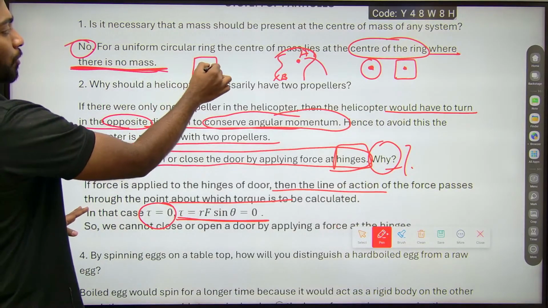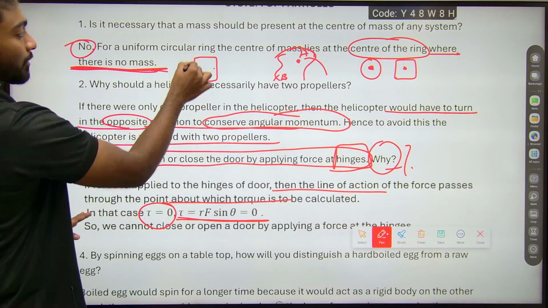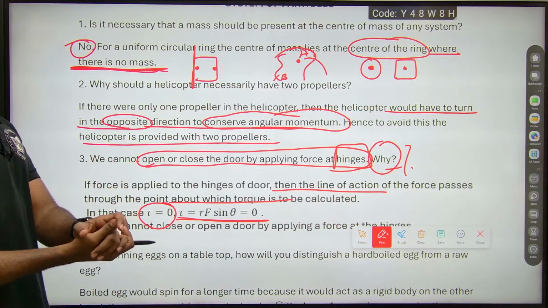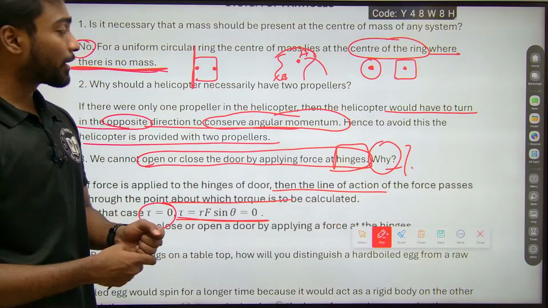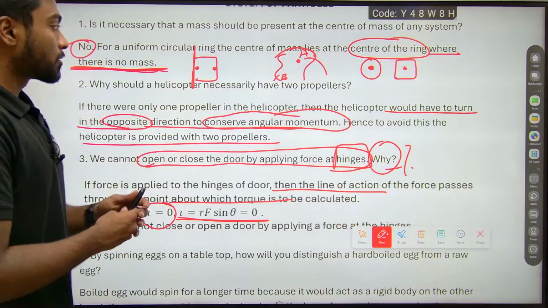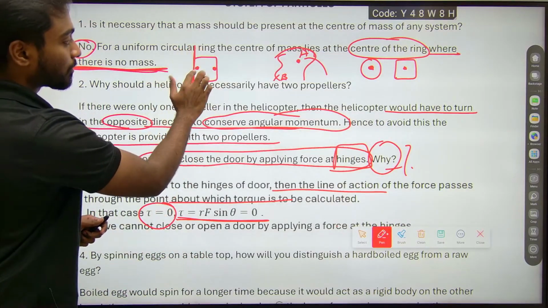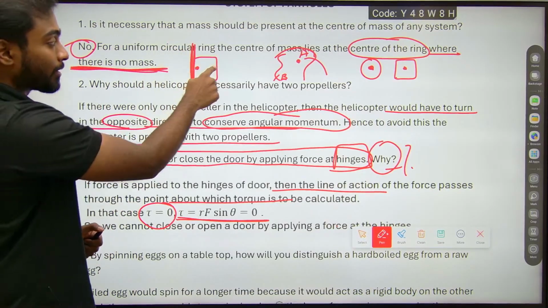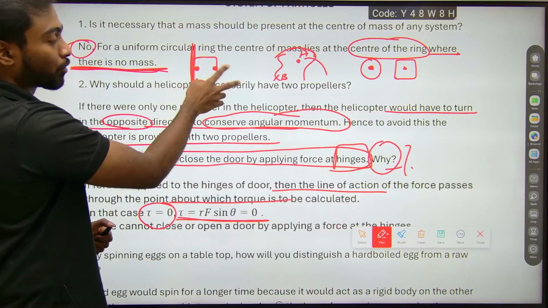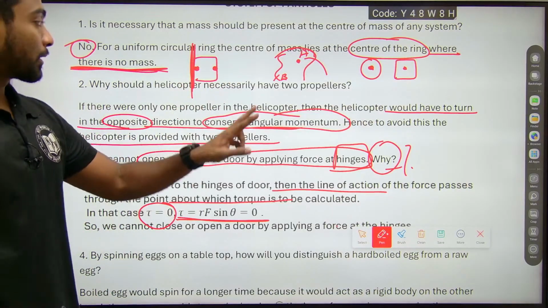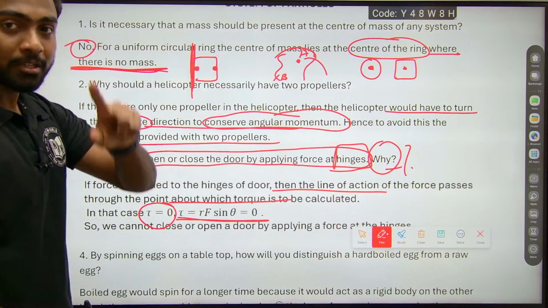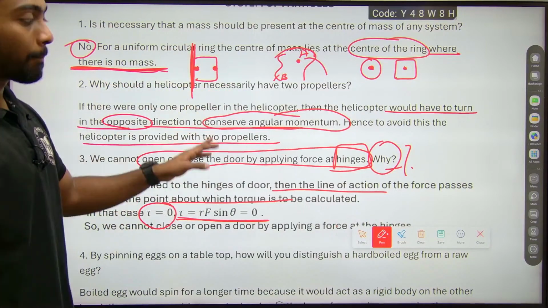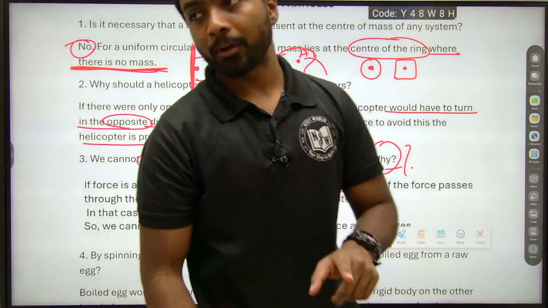A simple thing: if you apply a force near the attached part, and then apply a force at another point, both points, in your home or wherever you go, you will see a door. Try applying equal force at both points. Whatever force you apply at this point and this point should be the same, but which one helps me open it faster? That's the point over here.